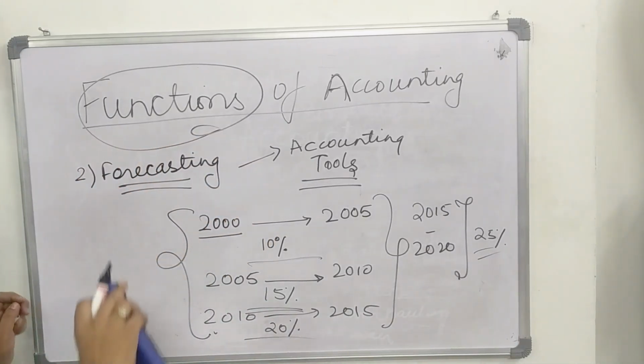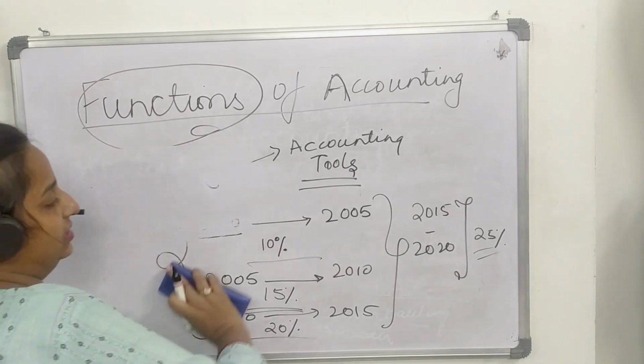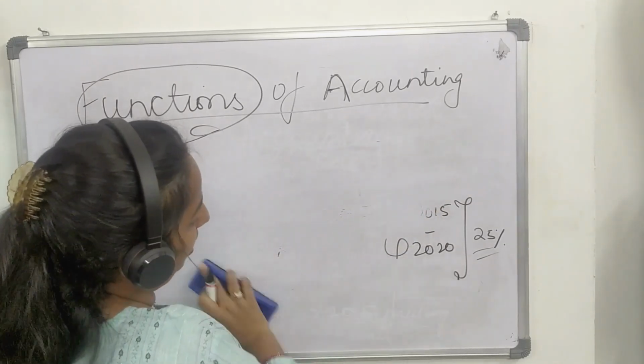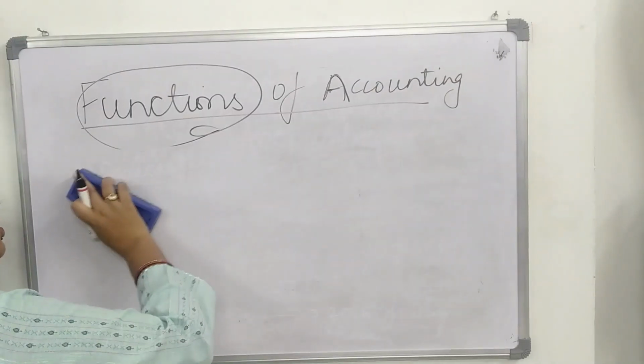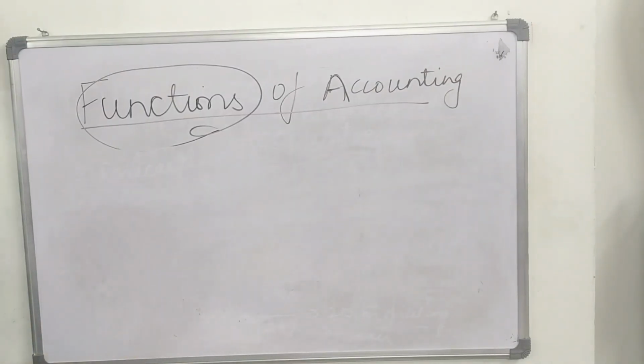This is what the function of accounting is. It helps in forecasting the financial position or the event that is going to happen in the near future.